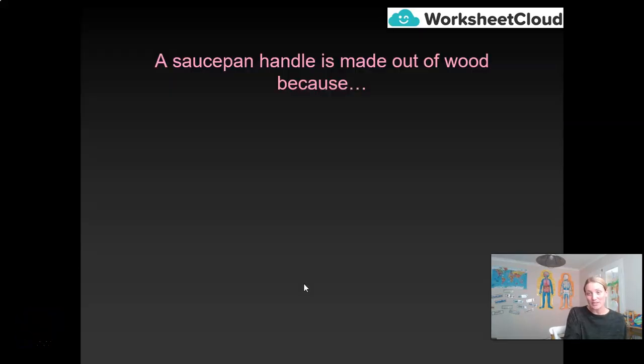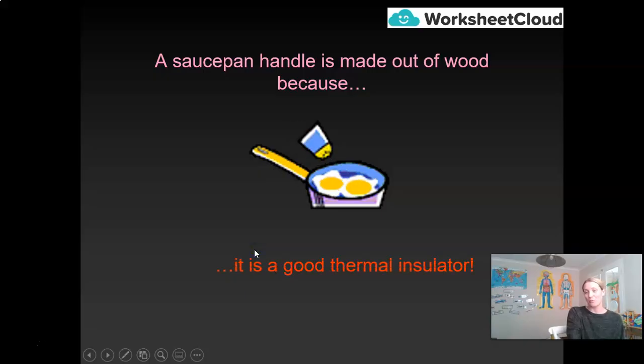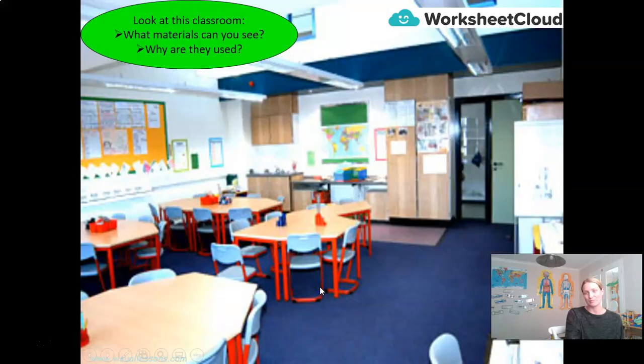Whereas the opposite side of that, if I have a saucepan in my kitchen and the handle is made of wood, it's because the wood is a good thermal insulator. I want the pan itself to be metal to allow the eggs to fry, but I don't want to fry my hand when I pick up the saucepan.